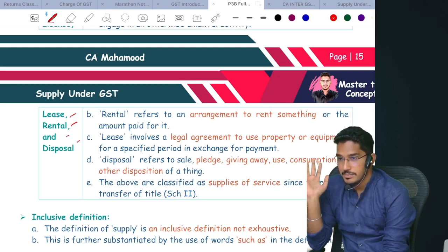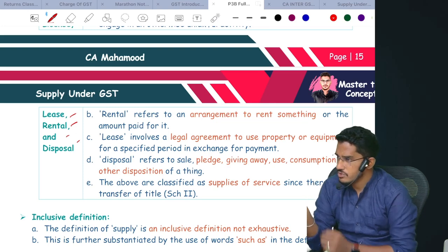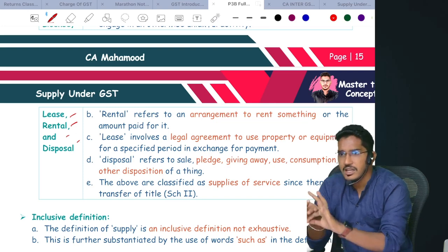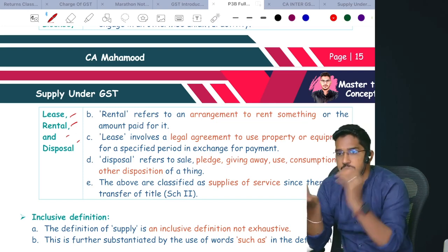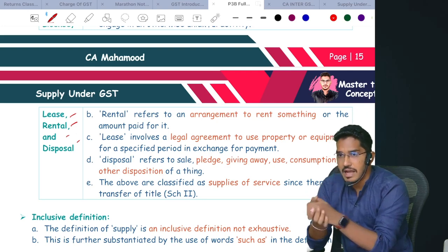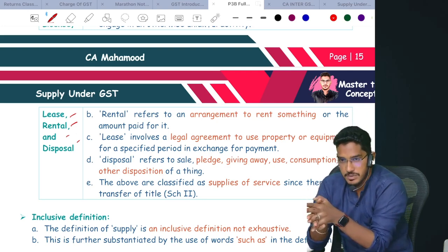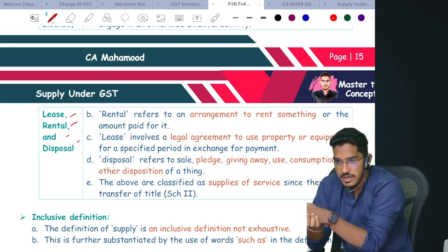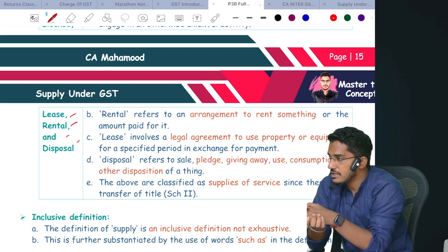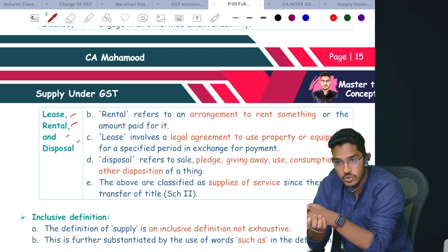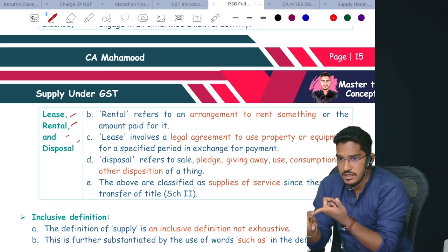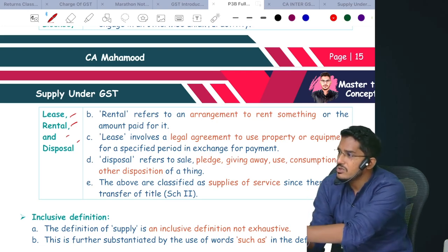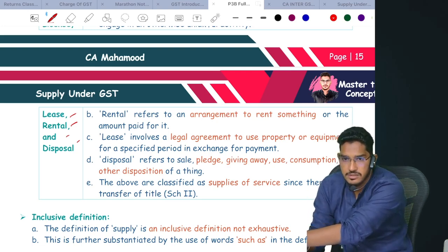Will it be considered as supply? Yes. Why? Because goods are there, getting sold, some form of supply is there, consideration is there, in the course or furtherance of business. Some old lady is there. She is having some old jewelry. She has to meet her expenses. So whatever old jewelry she is having, she has sold that jewelry and got money for that. Will it be considered as supply? Why? Goods are there. Some form of supply has taken place. Consideration is there, but it is not in the course or furtherance of business.